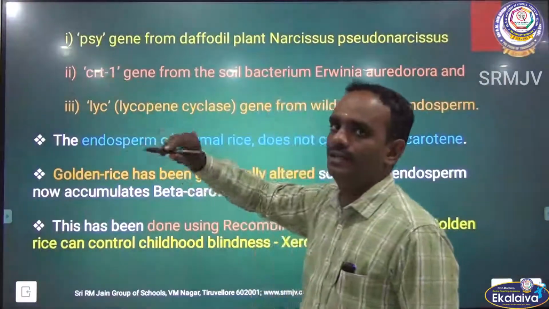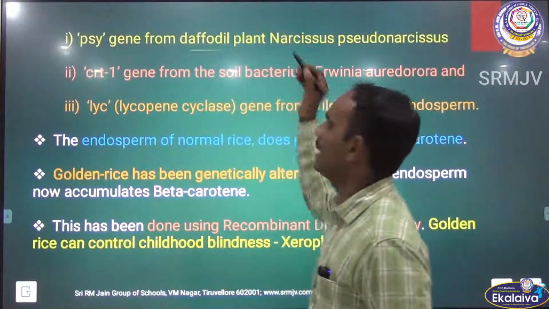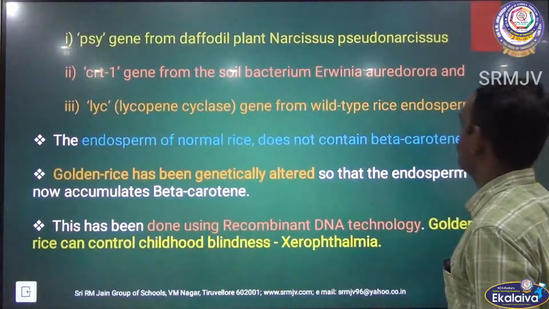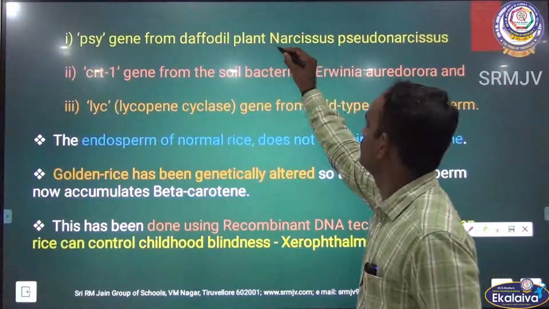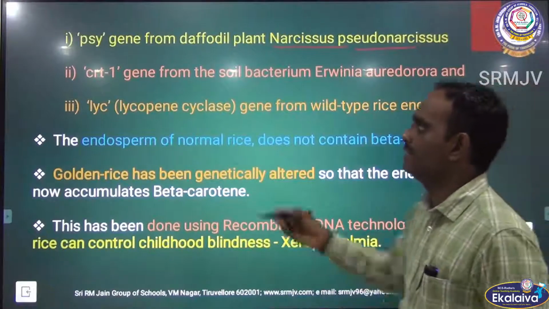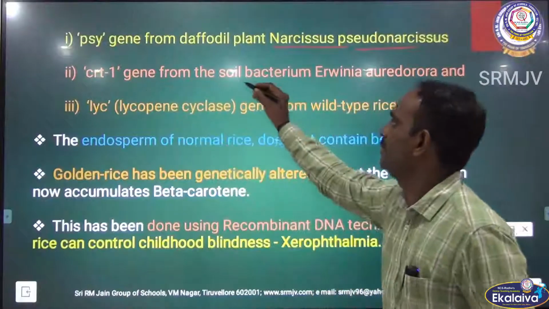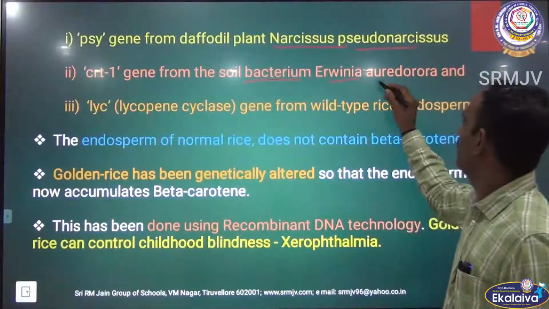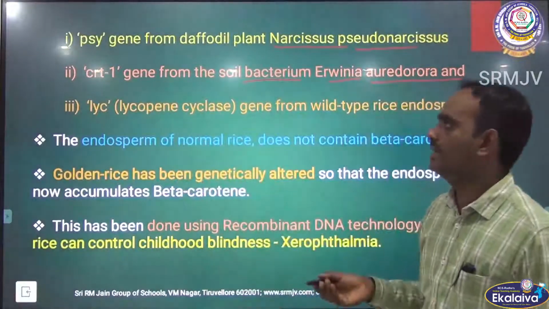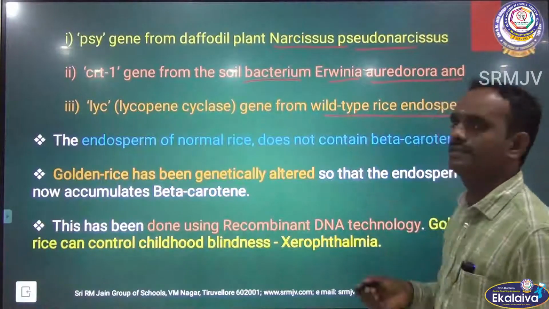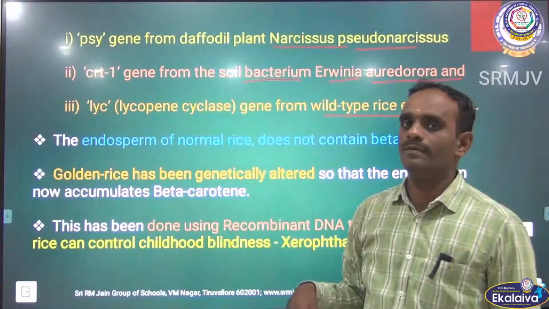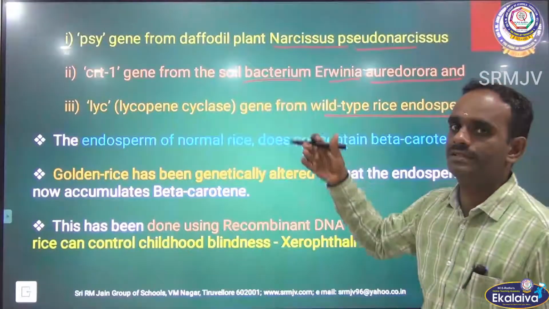This gene is taken from the daffodil plant, Narcissus pseudonarcissus. The second one is the CRT1 gene from the soil bacterium Erwinia uredovora. And the third one is the LYC gene, from the wild type rice endosperm. Wild type means just taken from a different area. So these are the 3 different genes.